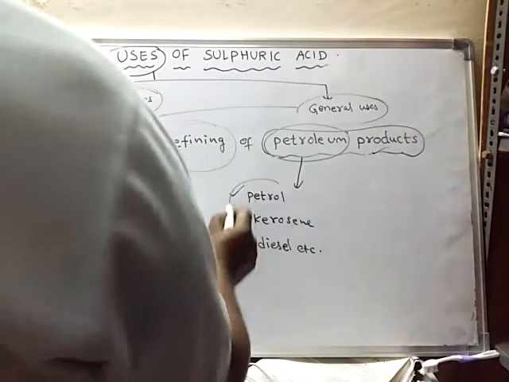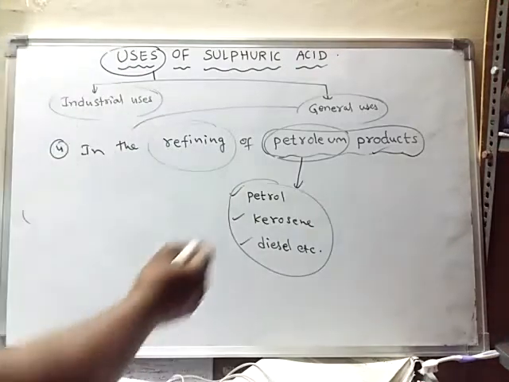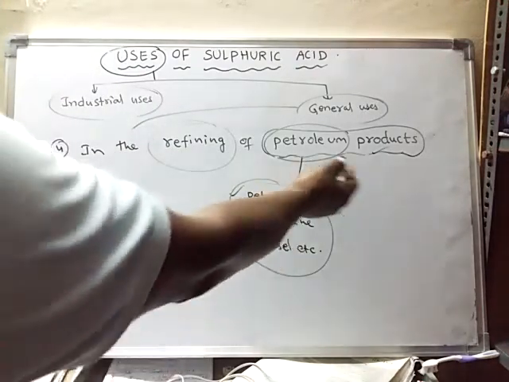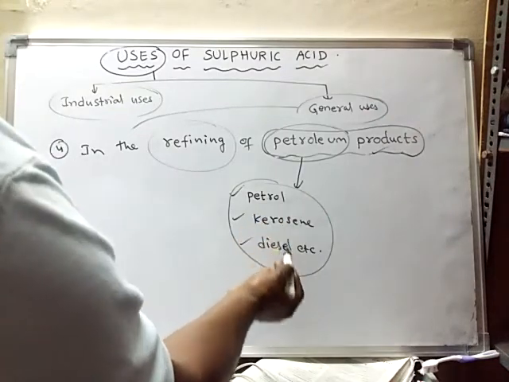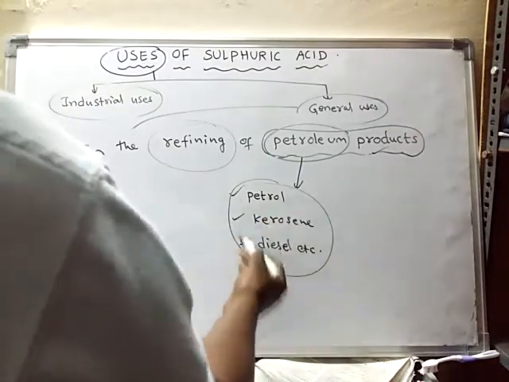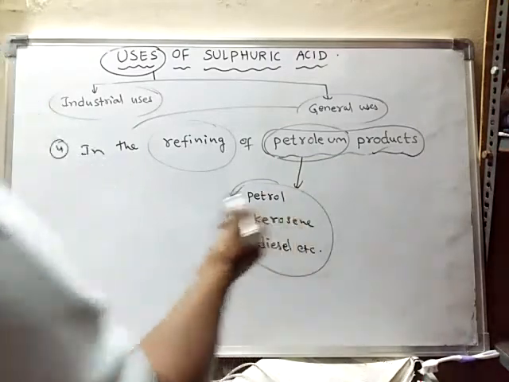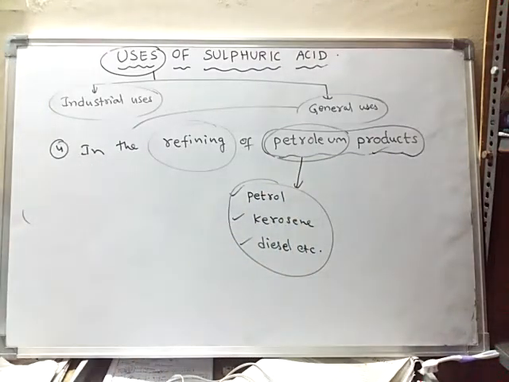Now, these petroleum products are obtained, but they have some impurities with them. They contain some impurities when they are formed from the petroleum. They don't come in the pure form.